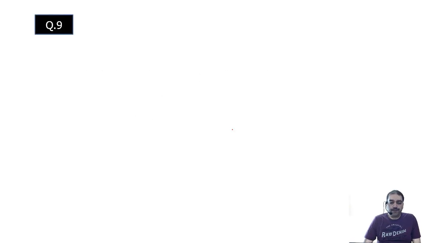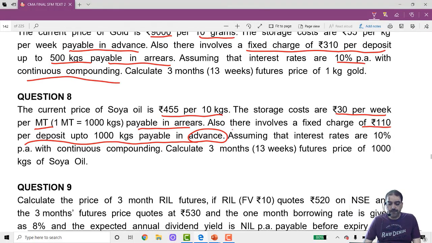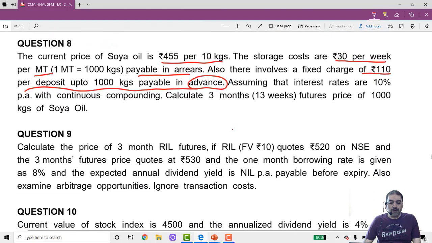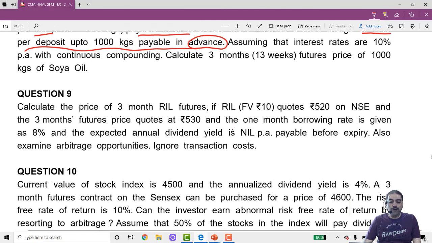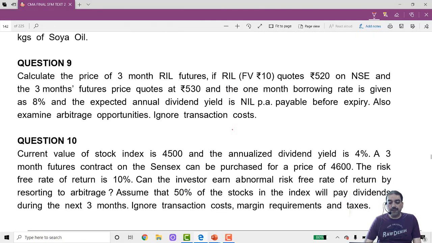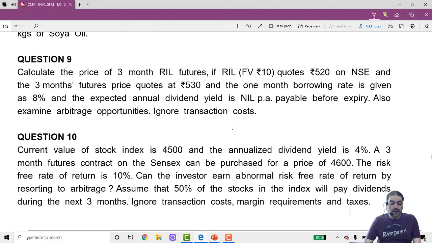Question number 9. Calculate the price of 3 months Reliance futures. If RIL quotes rupees 520 on the NSE and the 3 months futures price quotes at 530, 1 month borrowing rate is given as 8%, and the expected annual dividend yield is nil per annum, payable before expiry. I think it is the same question, you can do it.